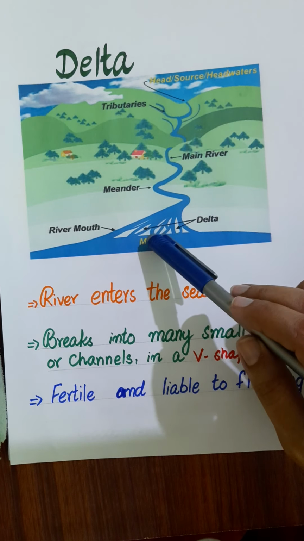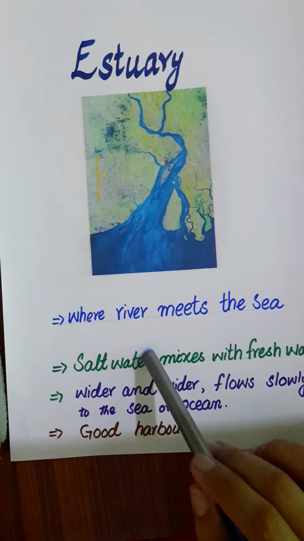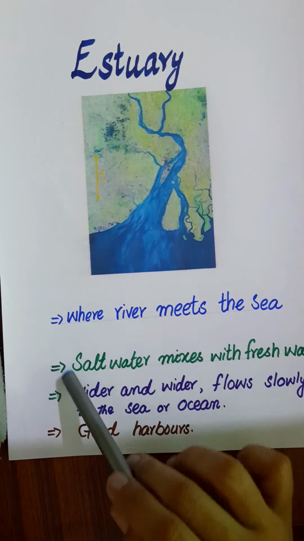Okay, now we are having estuaries. This is where important rivers widen, or where the river meets the sea. जब river sea में enter होने लगता है, ये उस वक्त की इसकी situation है. And it is when the salt water mixes with the fresh water. Fresh water river का होता है and salty water sea का होता है. It gets wider and wider, ठीक है, ये wider होता जाता है and flows slowly to the sea or ocean.